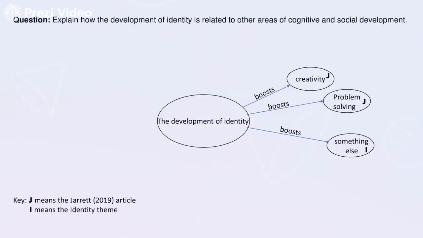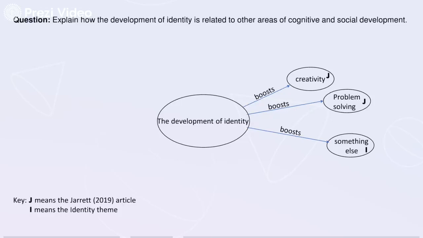Now you want to capture how it's related. So perhaps you found that the development of identity boosts the development of this thing. And let's say that you found this in the identity theme, because you're certainly going to want to use the identity theme in your essay. So as you go through your module materials, you can start building up this diagram with the other areas of cognitive and social development that you find that are related to the development of identity.